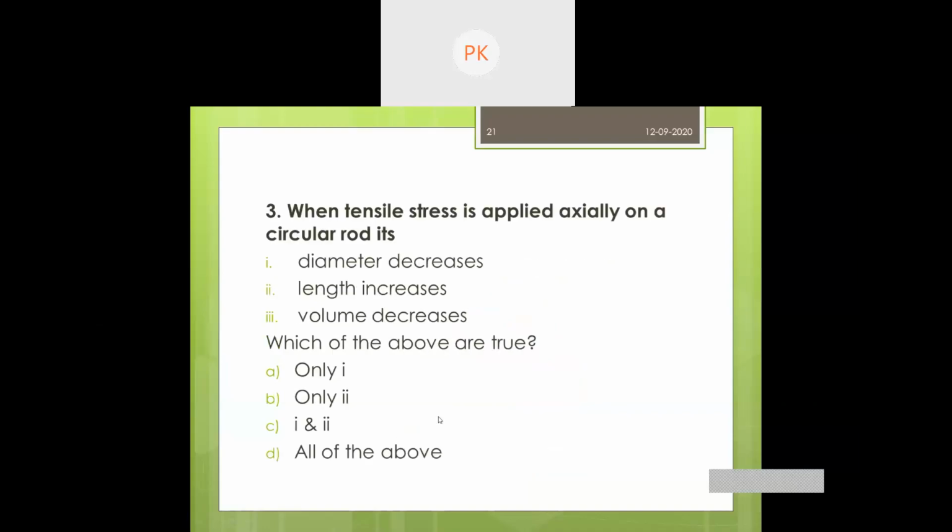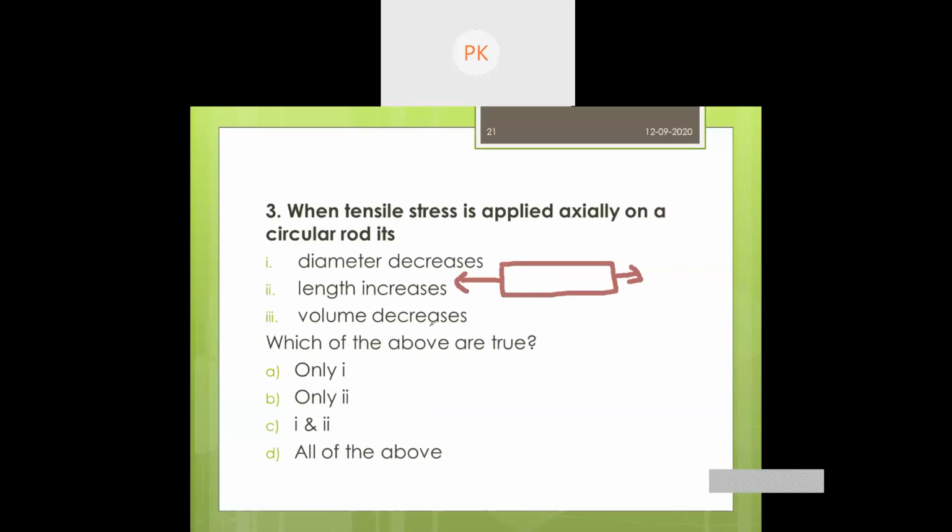When tensile stress is applied axially on a circular rod, what will happen? The diameter decreases, the length increases, the volume decreases.